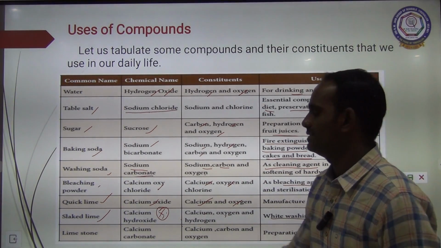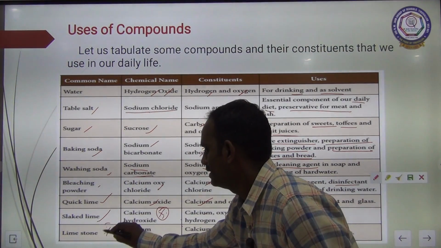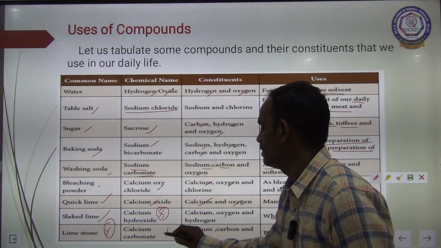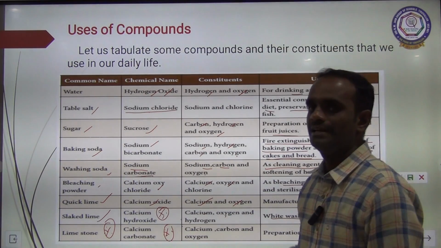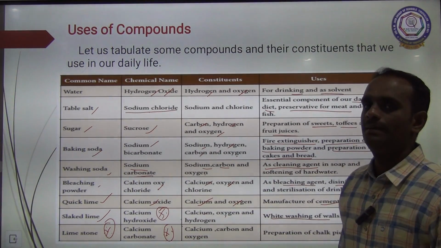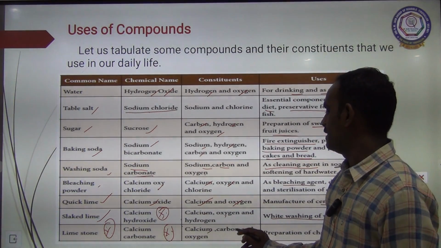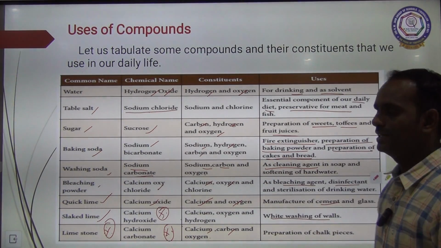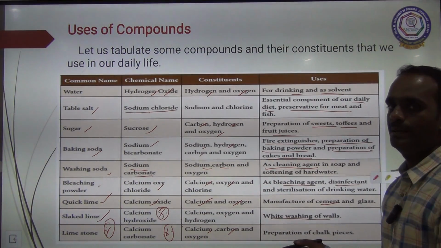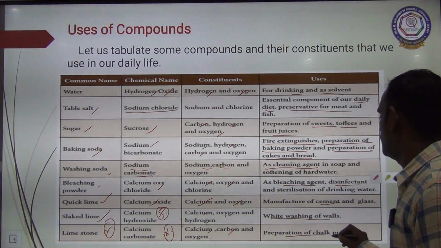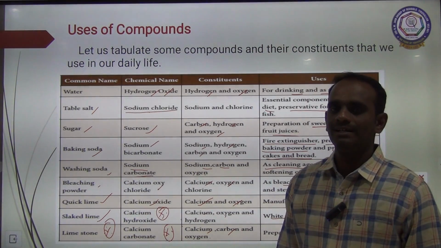The last one is limestone. The chemical name for limestone is calcium carbonate. Very important, these two, calcium carbonate. What are the elements present here? Calcium, carbon and oxygen. And uses: this calcium carbonate or limestone is used in the preparation of chalk pieces. Clear, children?